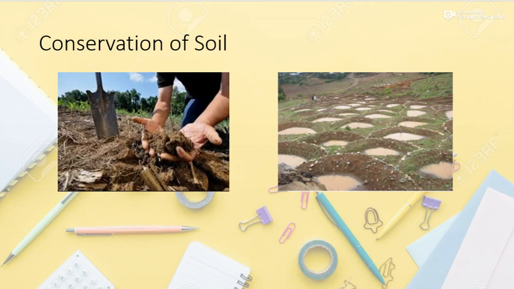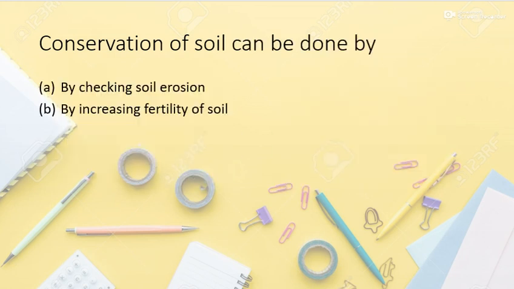It also means increasing the fertility of the soil. It means conserving the soil from acidification and other chemical soil contamination because of pesticides and insecticides. So conservation of soil can be done by checking soil erosion, and second, increasing fertility of the soil. We'll be learning these two points in detail in the next class.